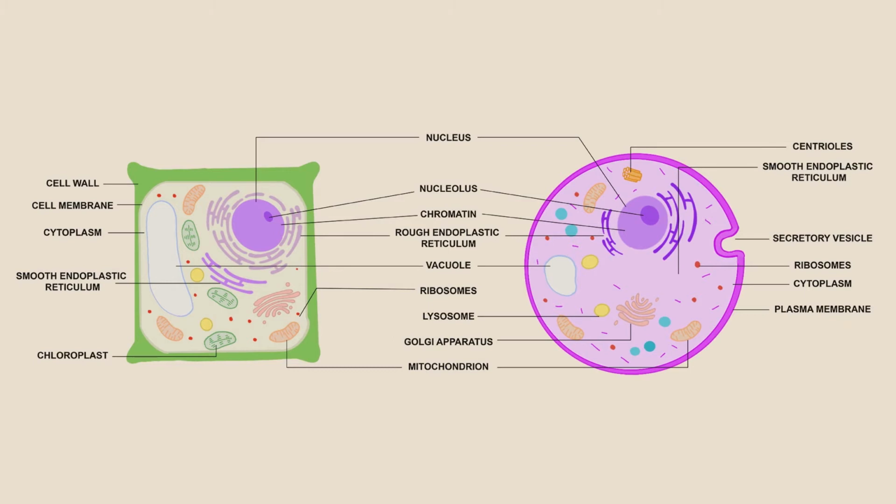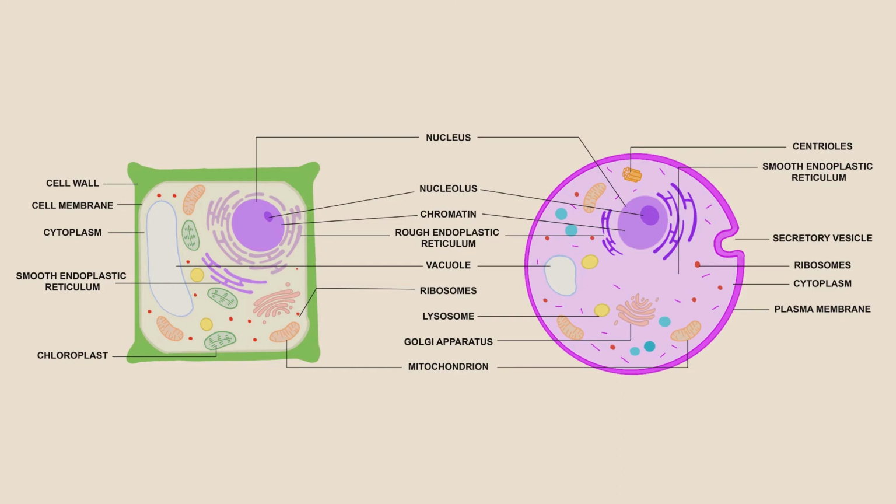Organelles. They mean little organ. These are membrane-bound structures seen in the cytoplasm which have specific functions. Nucleus. It is the largest cellular organelle and the controlling center of the cell. It contains the genetic material called DNA. The nucleus consists of chromatin and nucleolus.